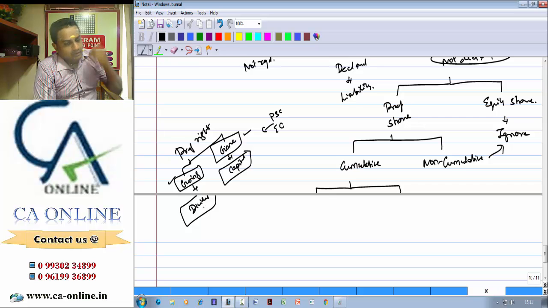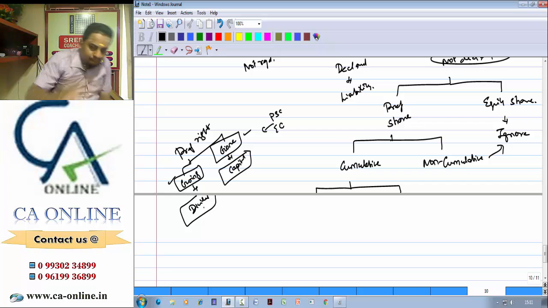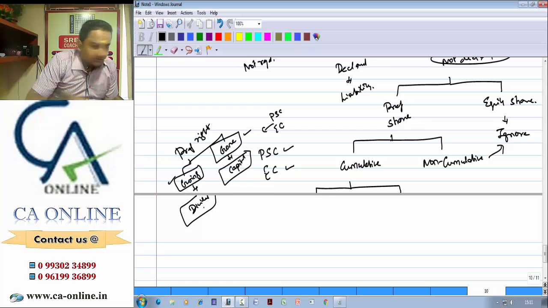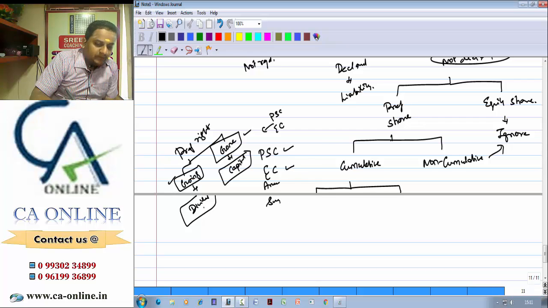But in a gone concern, before equity capital, arrears of dividend to be given, it is not told. So normally what we need to do is first you pay preference capital, then you pay equity capital, then if there is any surplus left over, you pay the arrears. After payment of arrears, if there is still any surplus, normally that surplus will go to equity people.